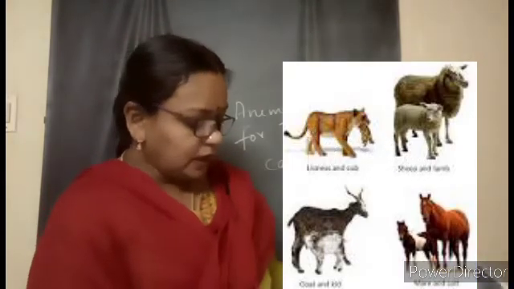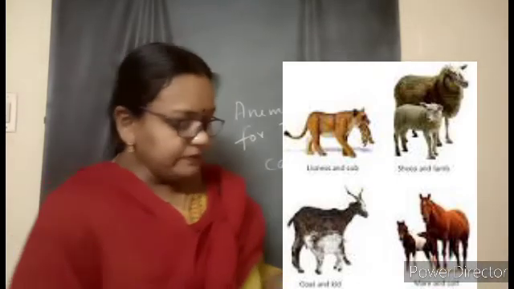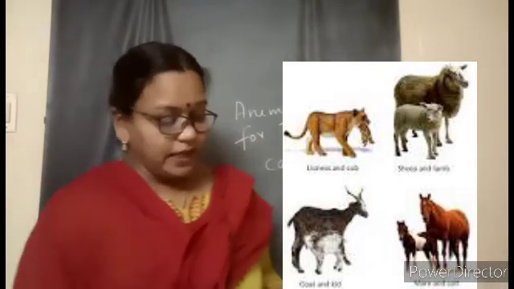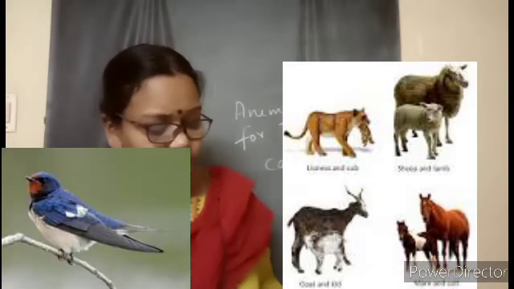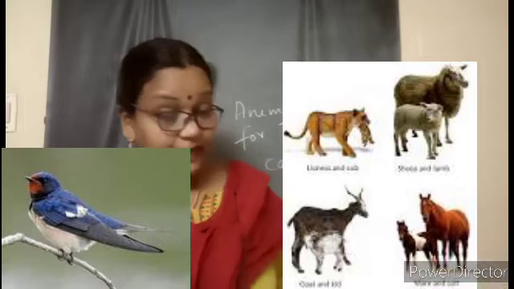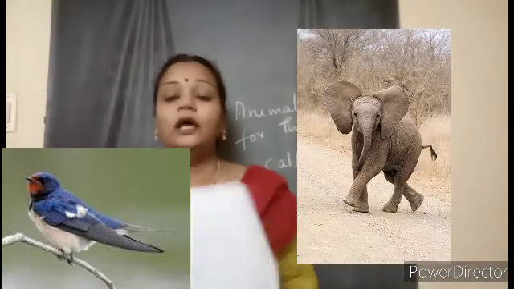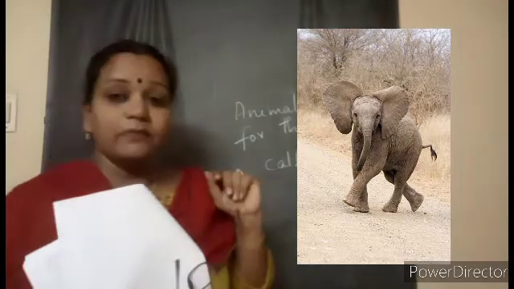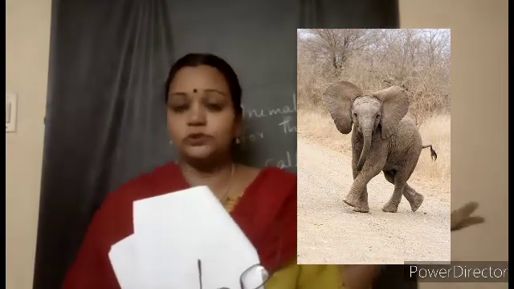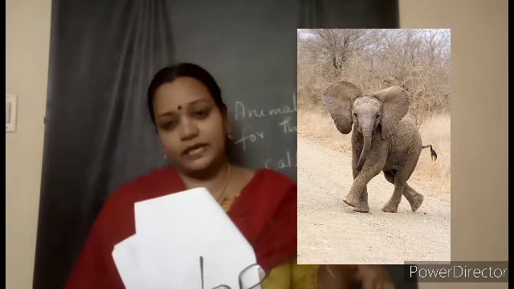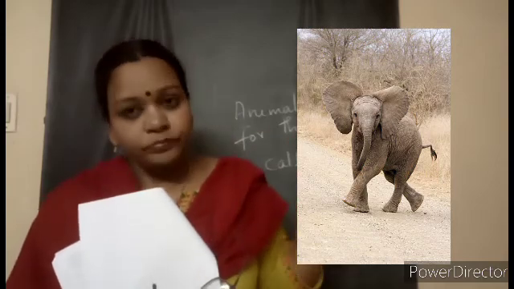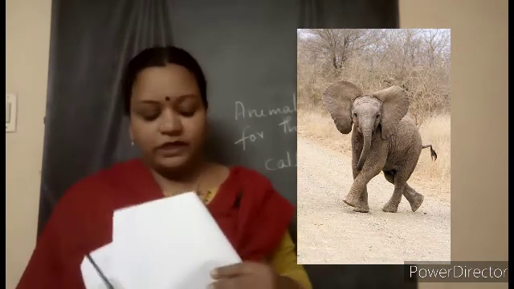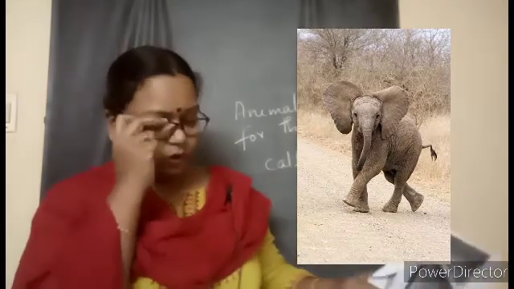Textbook, you see, children. Now, caring for the young one. Some animals like birds, as we have already learned, take care of their young ones, but some animals like frogs do not take care. But it is not so in the case of elephants, where the entire herd takes care. The young elephant is called a calf. If the mother goes grazing to eat, the other elephants will take care. The group of elephants will take care of the young one, that is the calf. You can even see the picture. This content you can read on your own, in a very simple way.